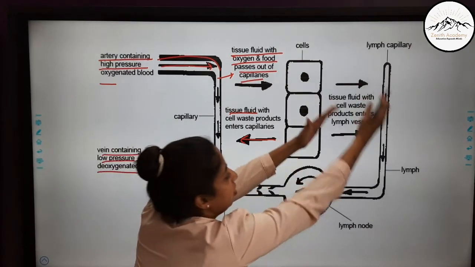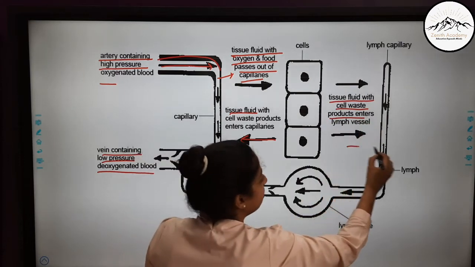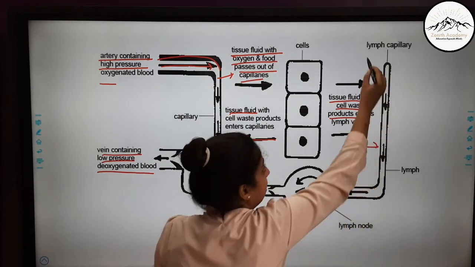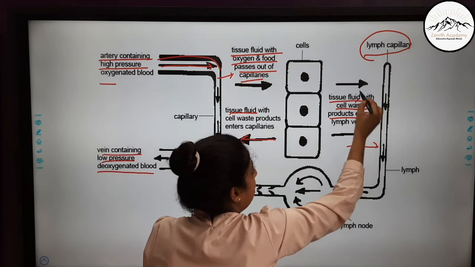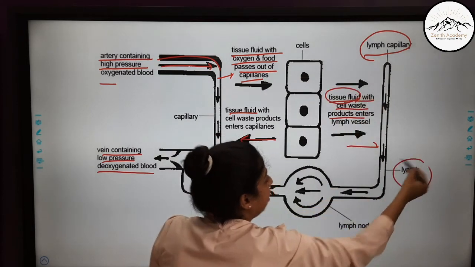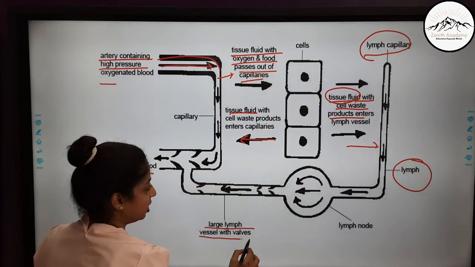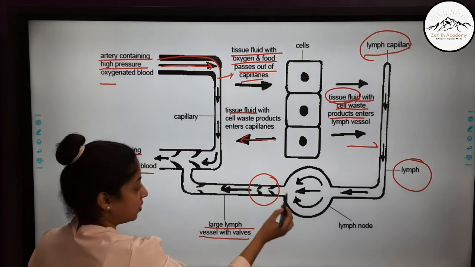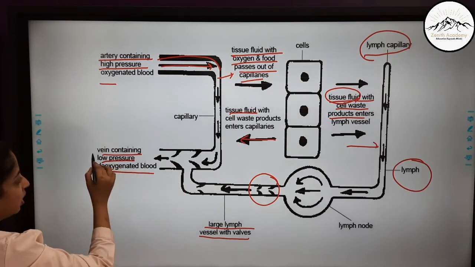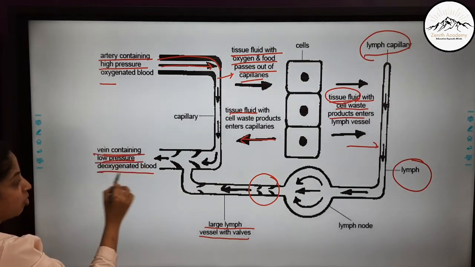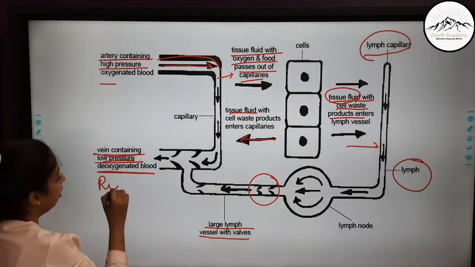Now here comes the lymphatic system. This tissue fluid which contains cell waste products enters into the lymph vessels. So these are the lymph capillaries, and now this tissue fluid is called lymph. Now it goes into the lymph nodes. Here you can see large lymph vessels containing valves to avoid the backflow. From these they again join this vein which contains low pressure deoxygenated blood, and where this deoxygenated blood is poured, it is poured into the right auricle.